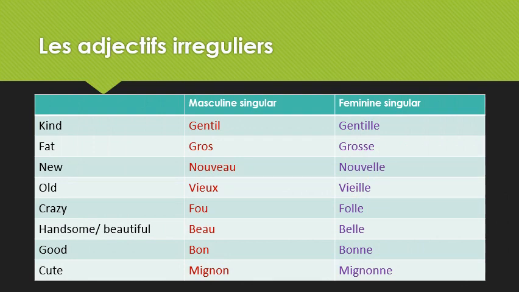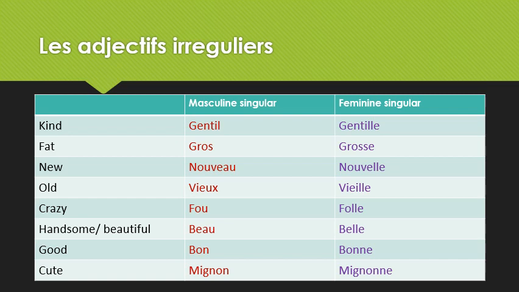Les adjectifs irréguliers means irregular adjectives. Now there are a few adjectives which do not come under any of the rules which we have just discussed. So these are the irregular adjectives. For example, the first one, gentil. In the feminine form it changes to gentille. Extra L and E is added at the end. Then next one, gros and grosse. We add an S and E at the end.